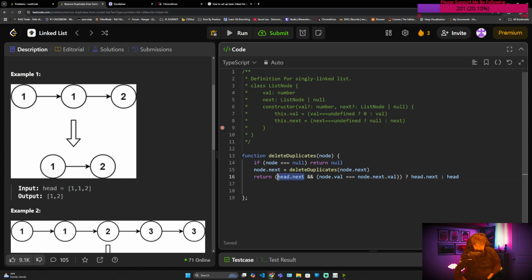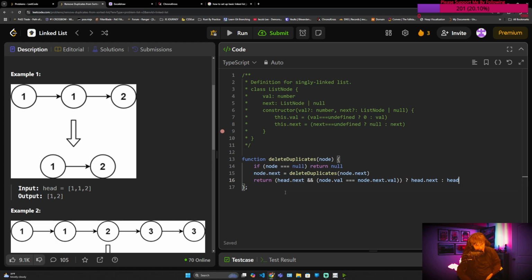That's why we do the head.next check, which I'm about to stack trace this for you. And that's it. That's the solution. Does it make sense to you? Even with all my explanation, it probably still doesn't make a lick of sense. But it might. I'm making a lot of assumptions here. It could be anyone watching this video.